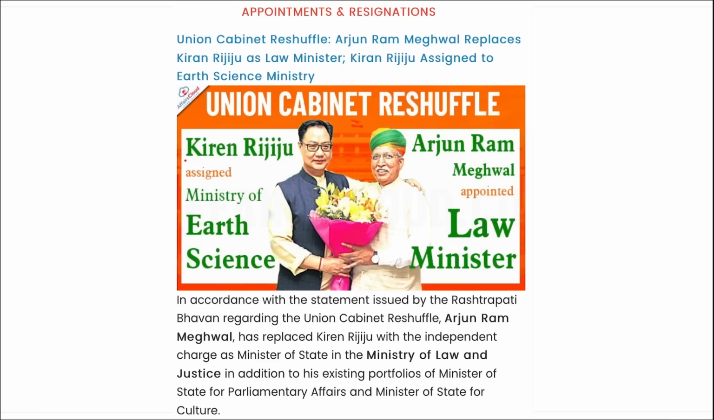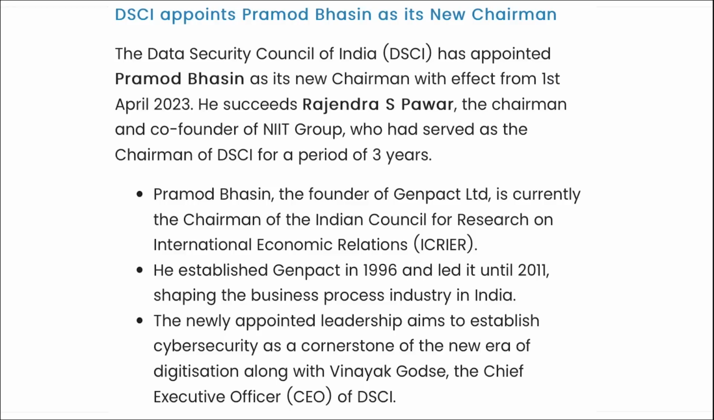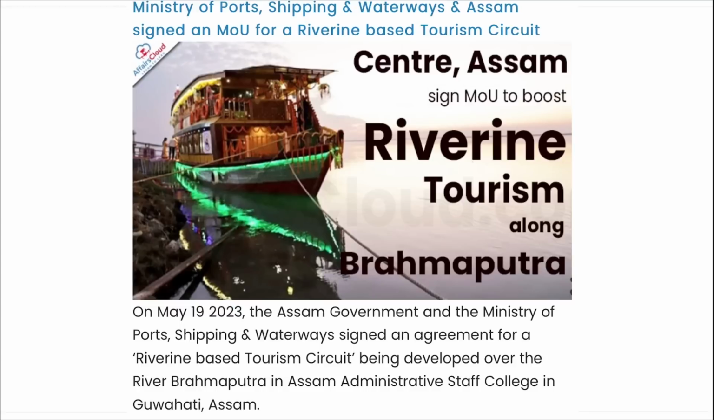Kiren Rijiju was assigned as the Minister of Earth Science and Arjun Ram Meghwal was appointed as the Law Minister. DSCI has appointed Pramod Bhasin as their new chairman, and Pramod Bhasin will be replacing whom? He will be succeeding Rajendra S. Pawar. Next, the Ministry of Ports, Shipping and Waterways and Assam together signed an MOU for a riverine-based tourism circuit.